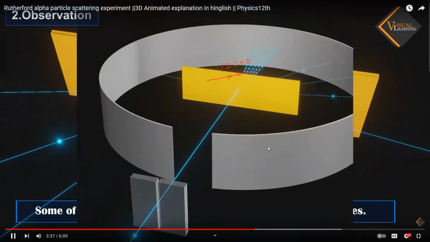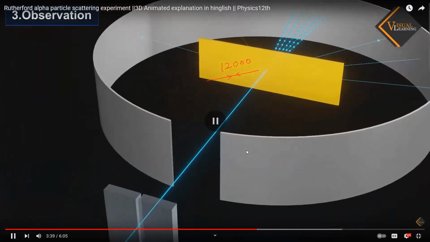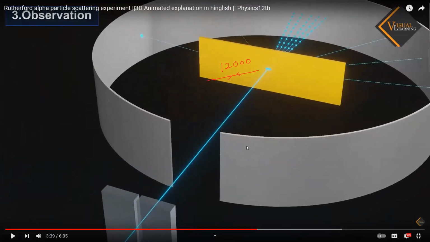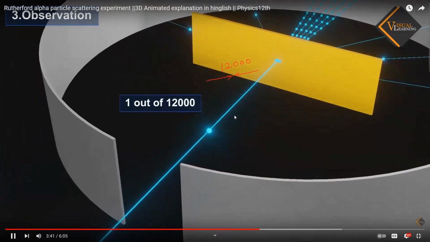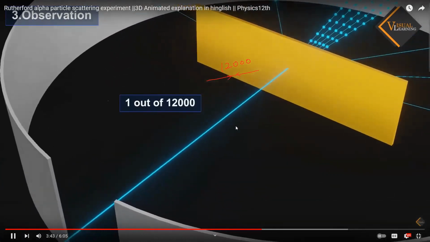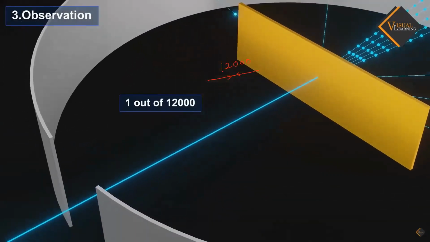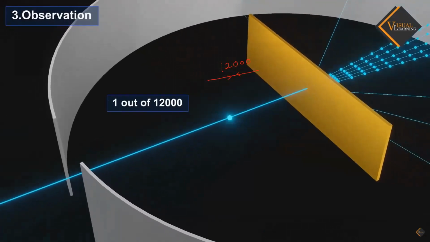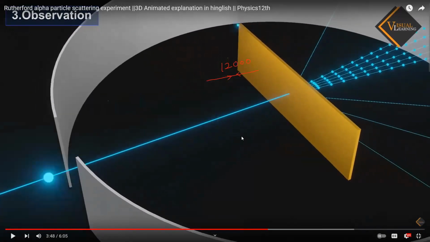And the third observation: very few are deflecting with large angles. Roughly one particle out of every 12,000 collides with the gold foil and bounces back at 180 degrees. Here, have you noticed that? This one, which is coming back?